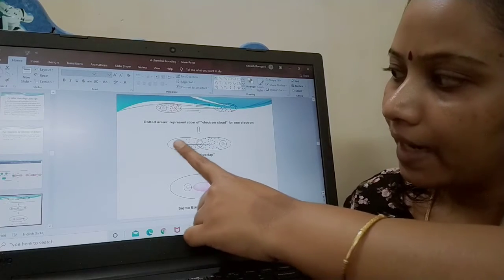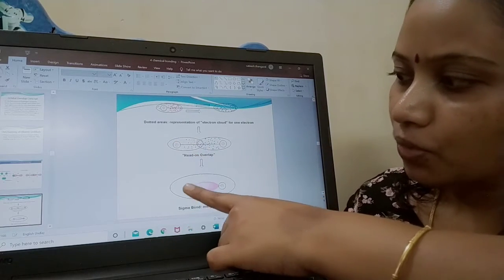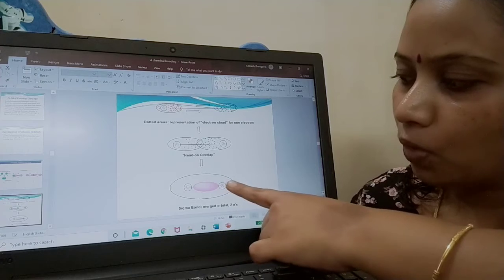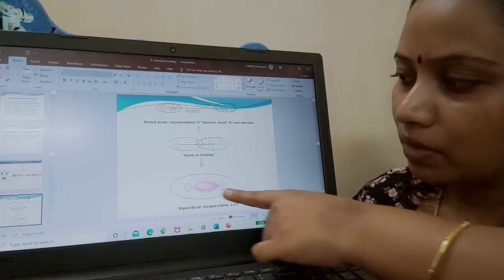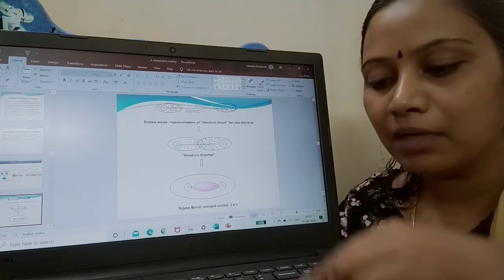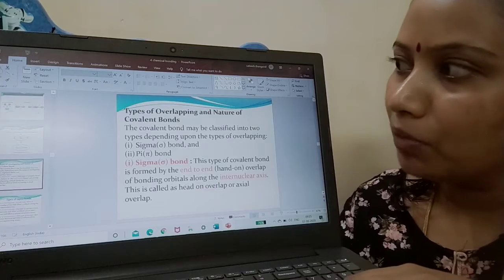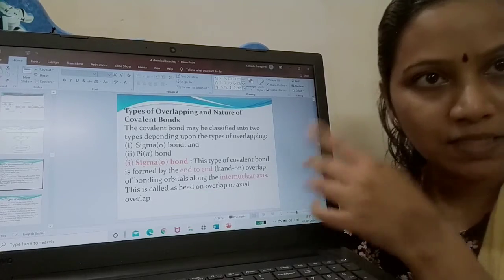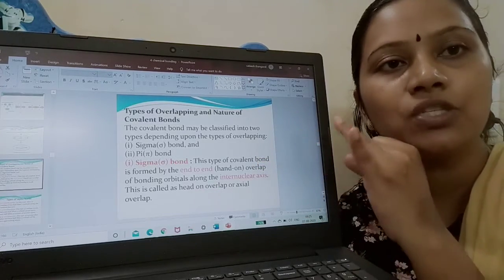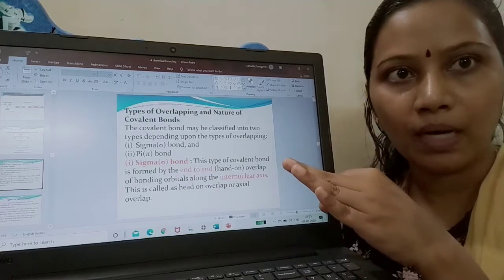Now there is a head-to-head overlap. So when there is a head-to-head overlap between two electrons in s orbitals, this is a sigma bond. Okay, this is a sigma bond. Now this is what I want to explain from the slide. We saw SS, we saw SP, and we saw PP overlapping.